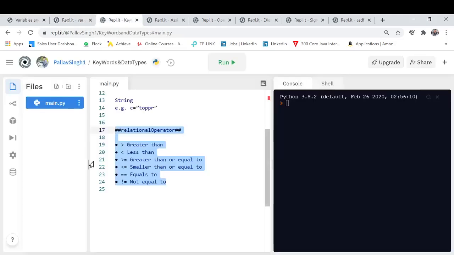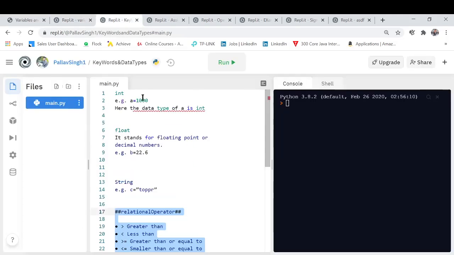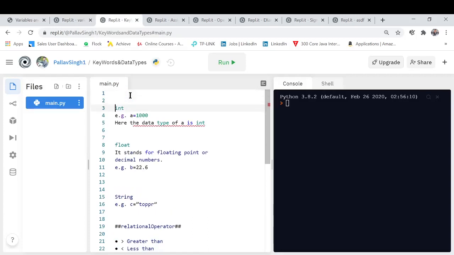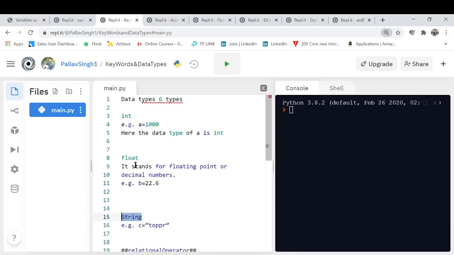Moving further, what are data types? There are basically six kinds of data types, and today we are going to learn about the three major ones: integer, float, and string. Actually all are important, but for today's class I have chosen these three particular data types because I don't want you guys to get burdened with all the various things.